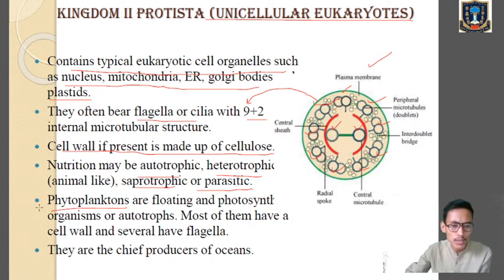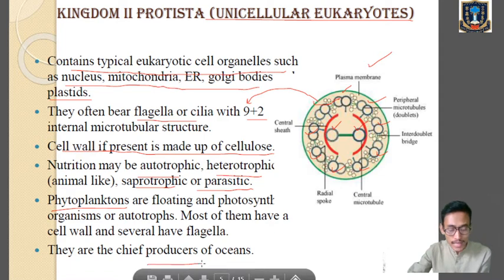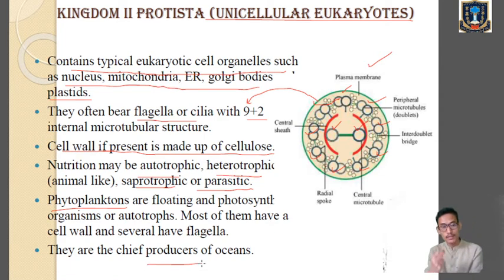Now what do you mean by producers? Those organisms which will prepare the food materials. And since phytoplanktons are photosynthetic, since they are autotrophic, they produce the food materials. They synthesize the food materials, so therefore they are known as the producers of oceans.